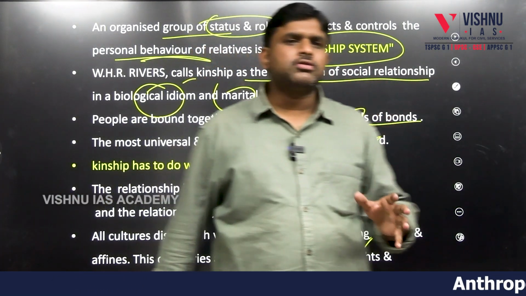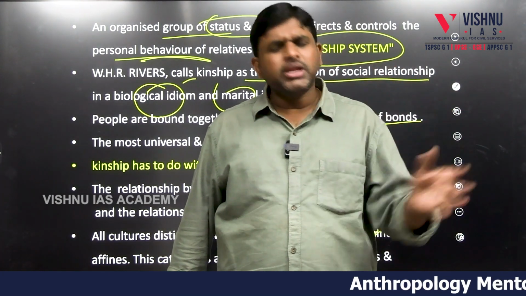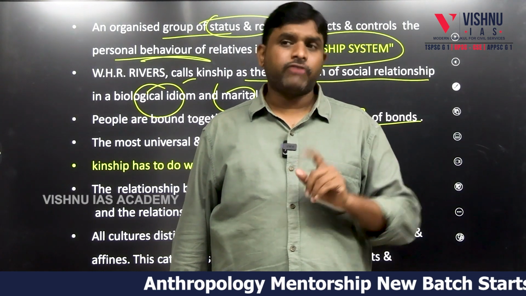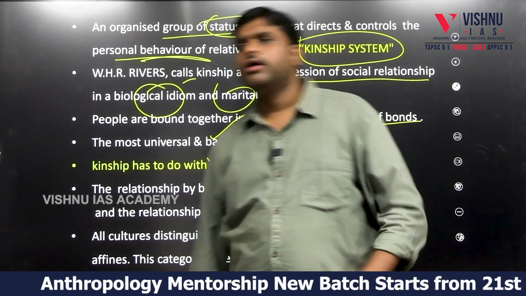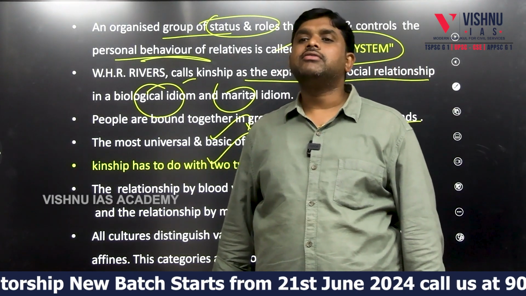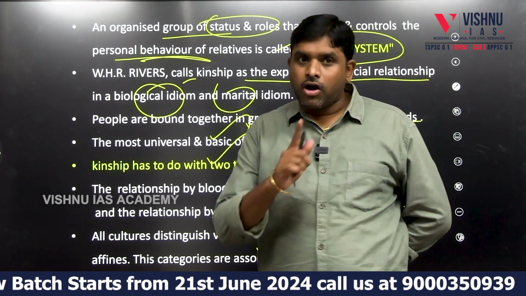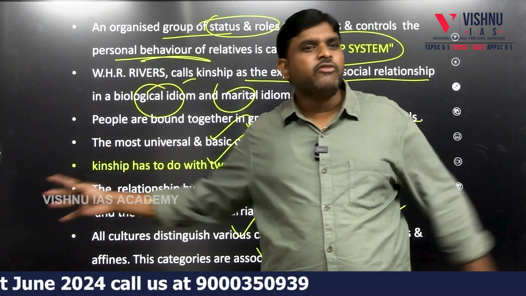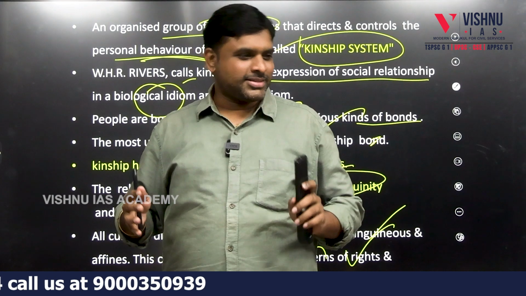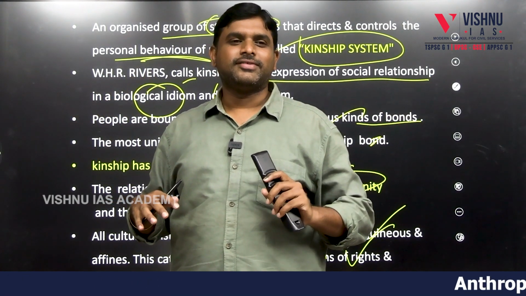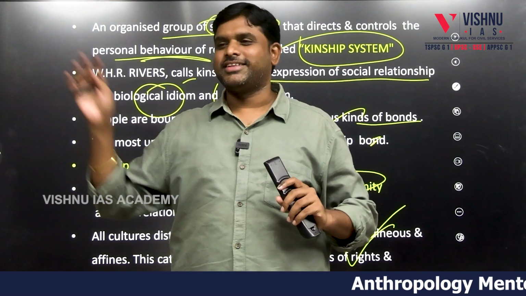There are so many bonds, so many relatives, so many relationships, but what is universal is kinship. True. Finally, you talk to any of your friends, any person, they will tell that. How many relatives came, they will ask finally. First they will count the relatives. If any match comes to your house, why will people take 15 people, 2 Sumos? To show strength, see this much strength is there. They will come with 3 Sumos, see our strength.